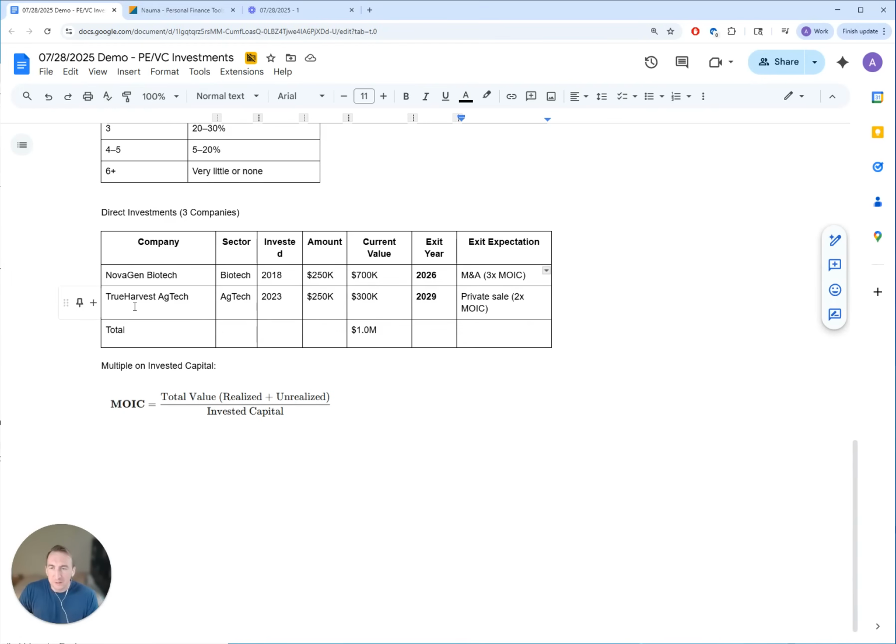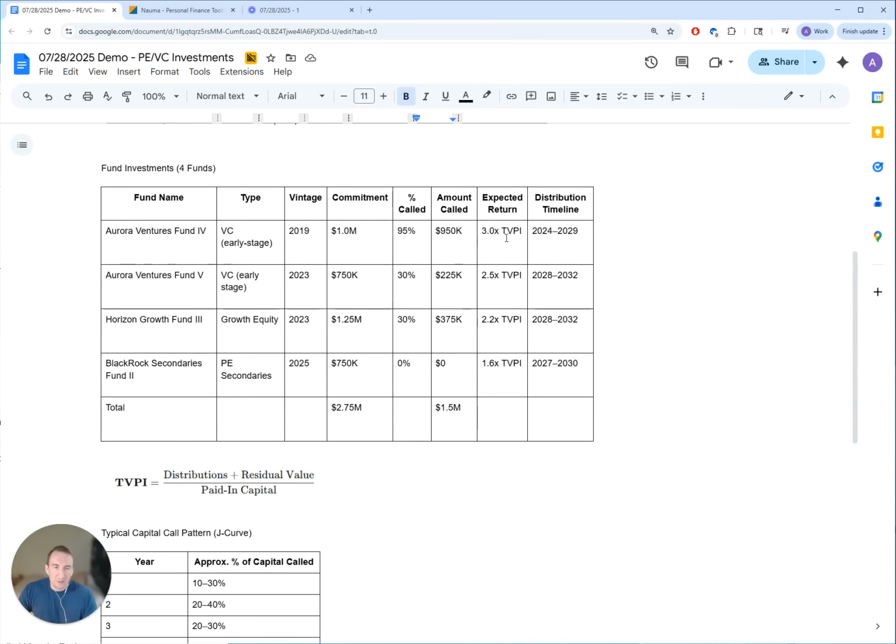The second company is True Harvest H Tech. So they invested $250,000 into that, and the current value is $300,000, and they expect 2x return in 2029 at the moment. So it's not guaranteed. Again, these types of things, especially in private equity, are never guaranteed. The same applies to these funds.